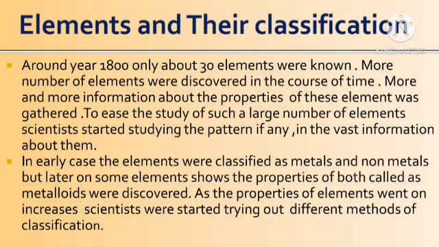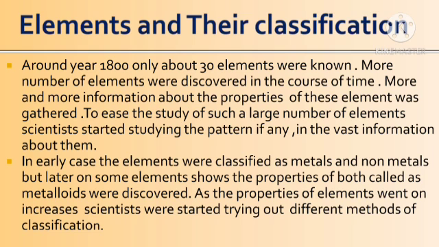Around the year 1800, only about 30 elements were known. More elements were discovered in the course of time, and more and more information about their properties was gathered. To ease the study of such a large number of elements, scientists started studying the pattern, if any, in the vast information about them. In the early case, the elements were classified as metals and non-metals.